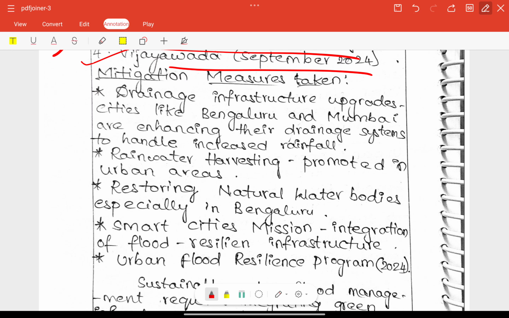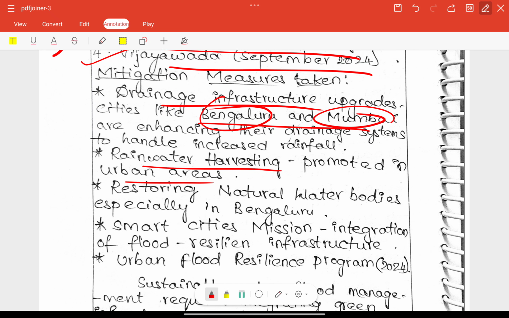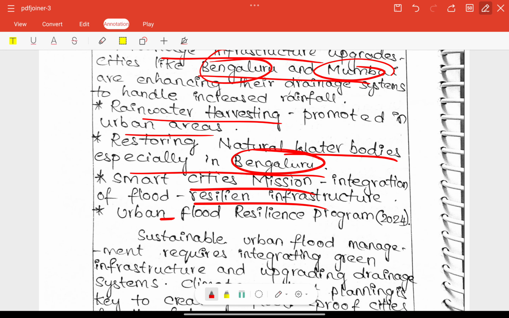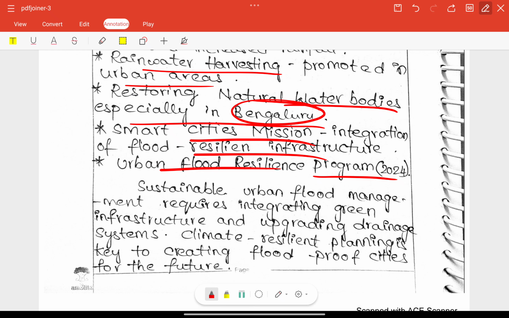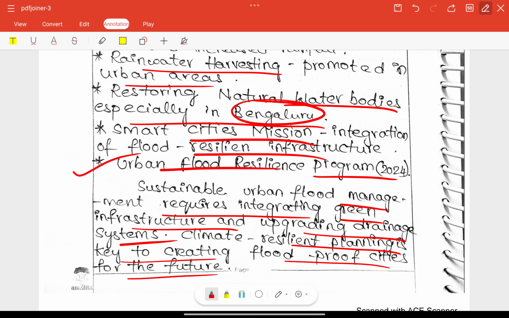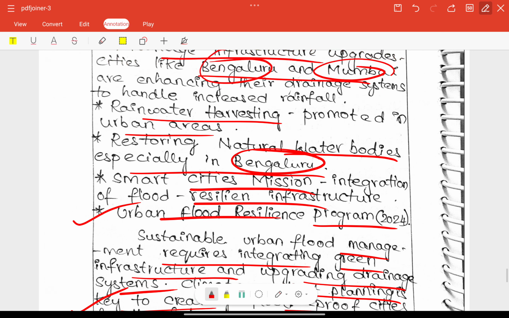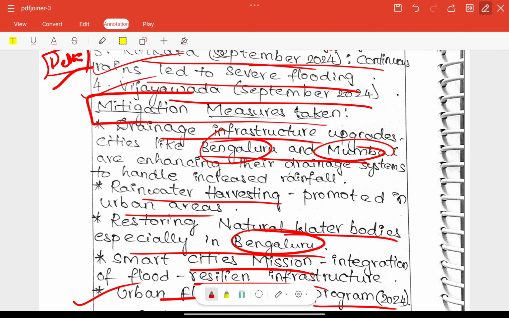Mitigation measures taken, whatever taken in drainage infrastructure upgrades in cities like Bengaluru and Mumbai, right? And also we have rainwater harvesting in urban areas, and restoring natural water bodies, especially in Bengaluru. Smart Cities Mission also included, very good. Urban flood resilience program also included, very good. Sustainable urban flood management requires integrating green infrastructure and upgrading drainage systems. Climate resilient planning is key to creating flood proof cities for the future, very good. This is good.